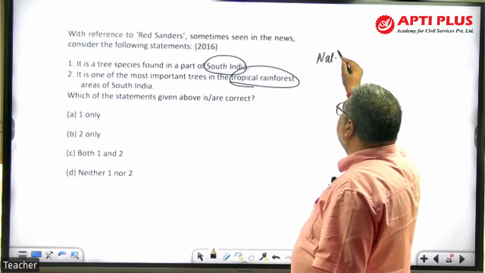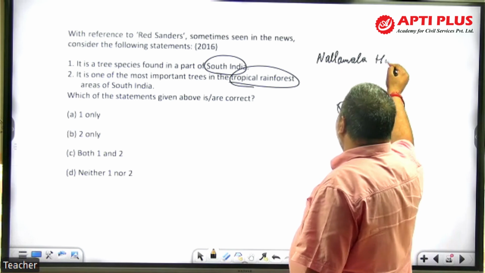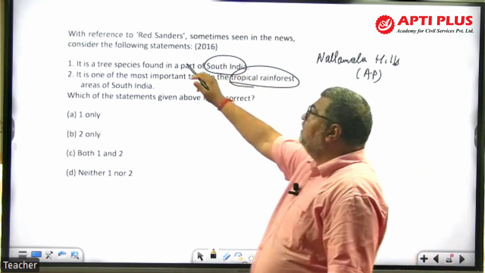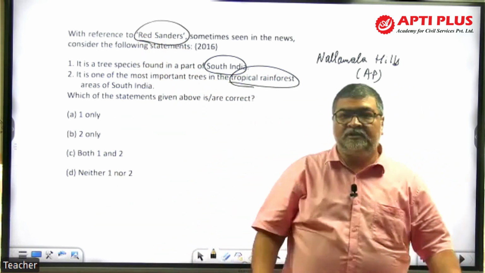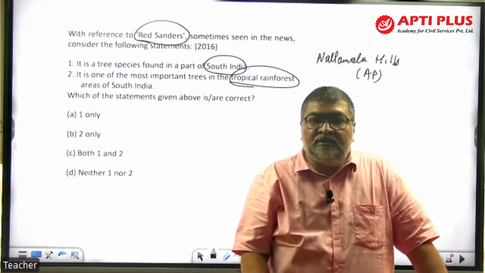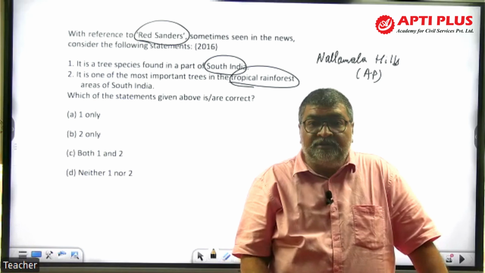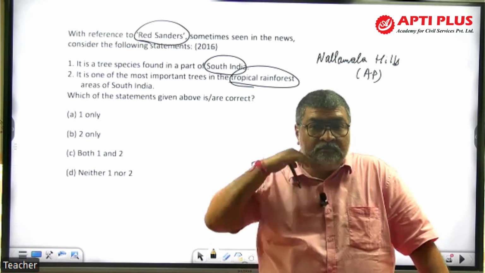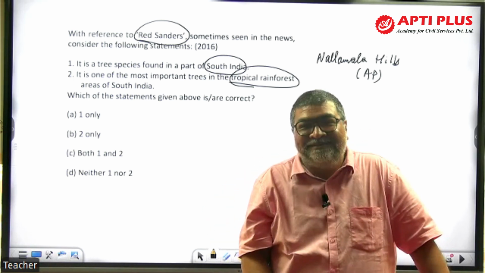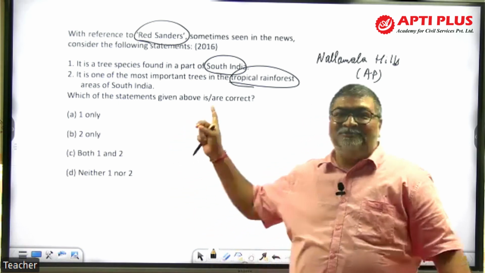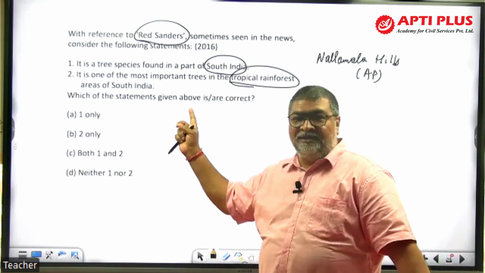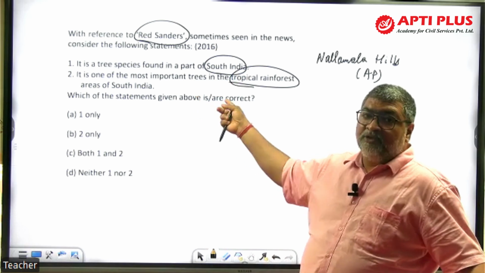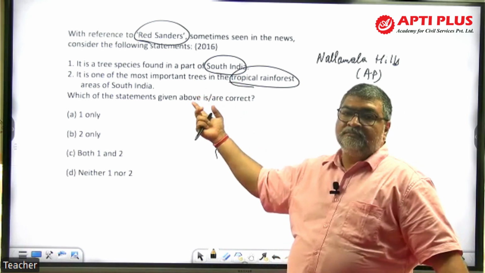So red sandalwood. You know that the Nallamala Hills in Andhra Pradesh, Chittoor, Kadapa, right? All this part of it. And red sandalwood is highly in demand, right? It's a wood, red color. Southeast Asia, Japan, China, they have high demand. Illegal felling of the trees is undertaken there. इस पे एक फिल्म भी बन चुकी है, पुष्पा, अल्लू अर्जुन. Pushpa, right? That is based on the real thing, the illegal felling of trees in this particular part of Andhra Pradesh, which is endemic to that area. So instead of writing Andhra Pradesh here, UPSC simply said South India, Eastern Ghats.